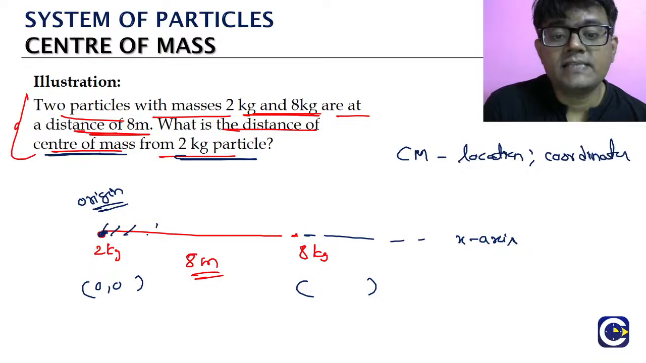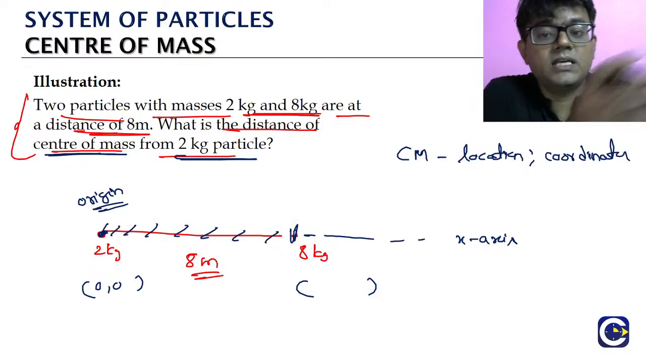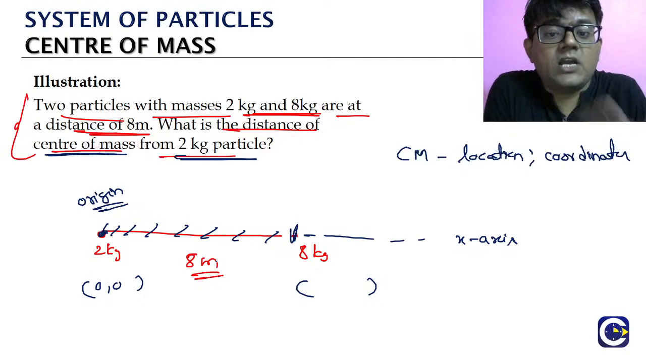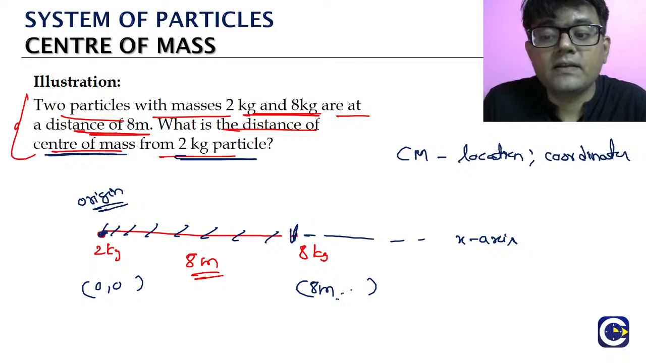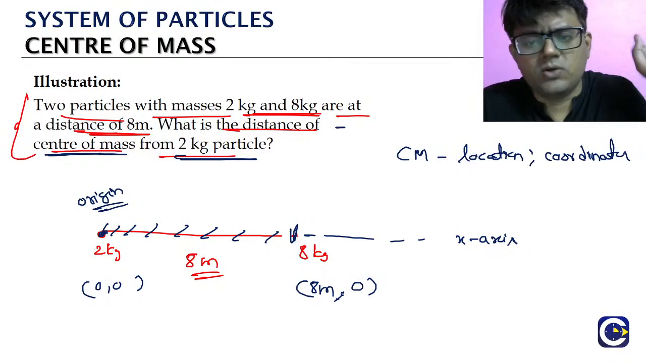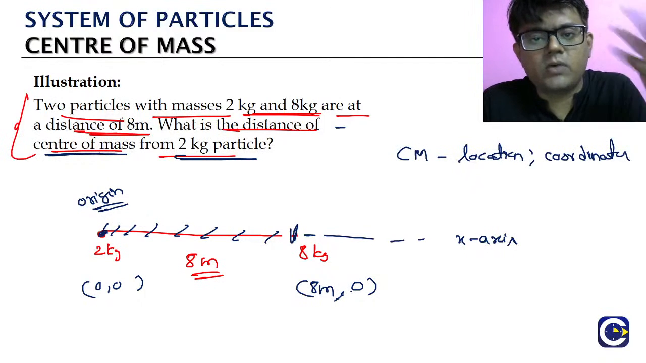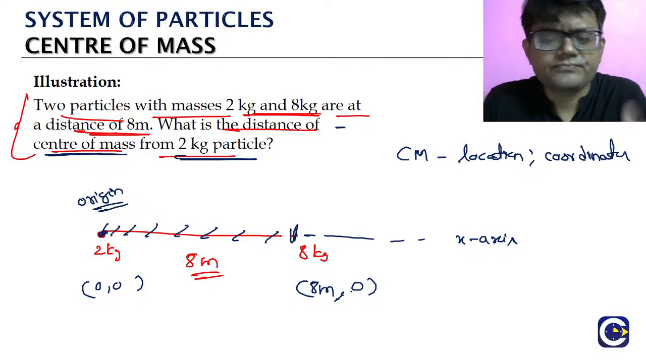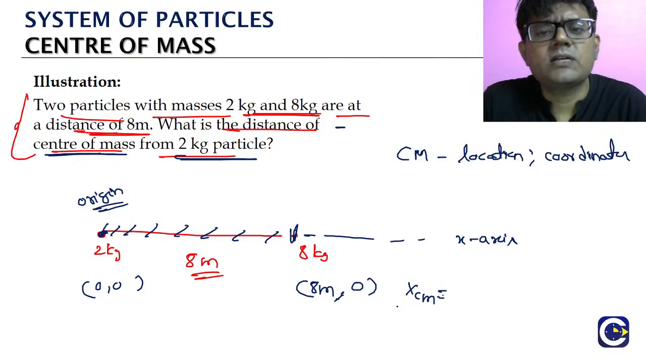So this is our x-axis, right? So which will be what? Distance is 8 meters. From the origin we are moving 8 meters along the x-axis, means the x coordinate is 8 meters. If it is on the x-axis, the y coordinate is 0, z coordinate is also 0. So here only the x coordinate location will come, y coordinate won't come, z coordinate won't come. Okay? So now see, we will try to find the center of mass location.